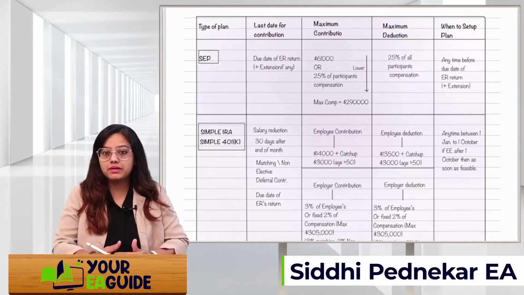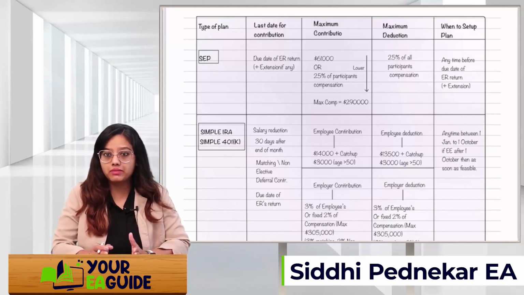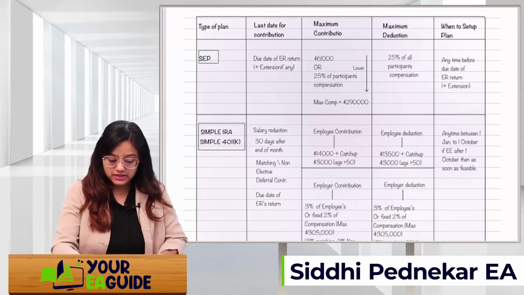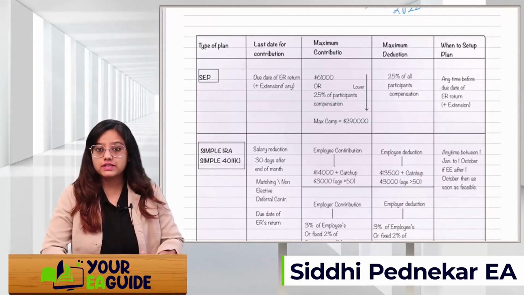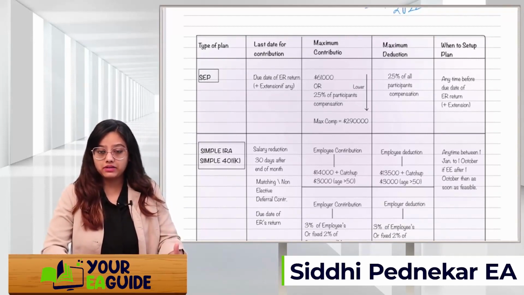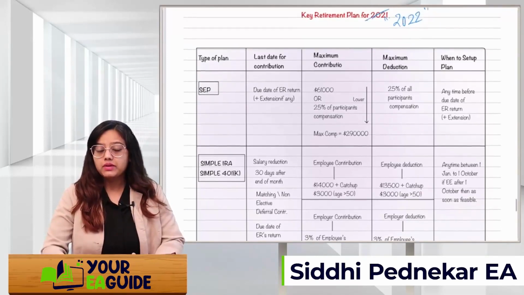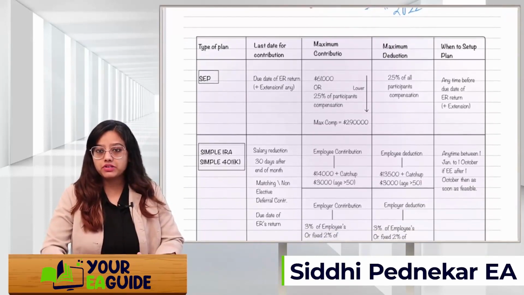What is the maximum? It is 61,000 or 25% of participants' compensation, whichever is lower. Here 25% of participants' compensation is mentioned. So what is the maximum compensation the participant will have? That is 2,90,000. Maximum deduction will be 25% of participants' compensation that we saw right now.